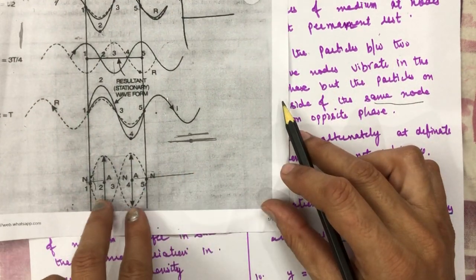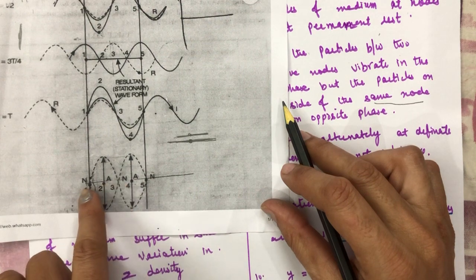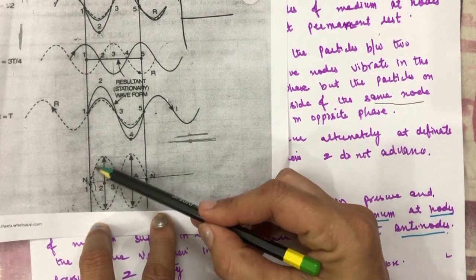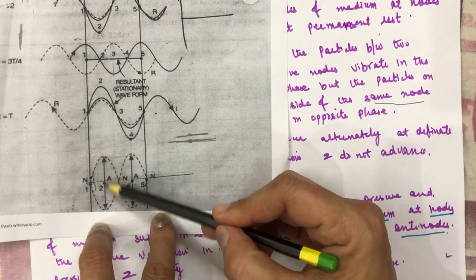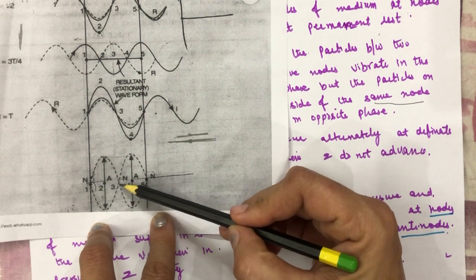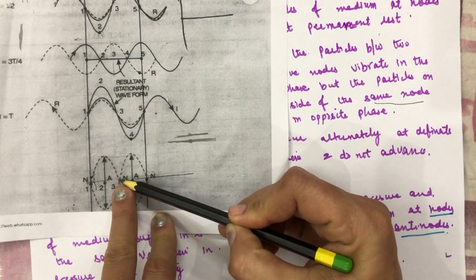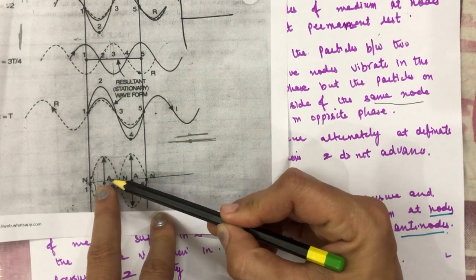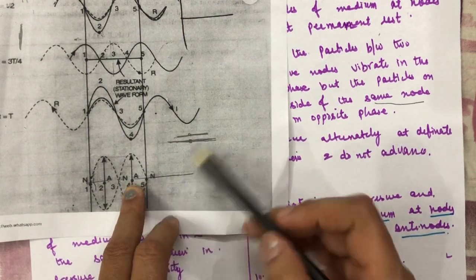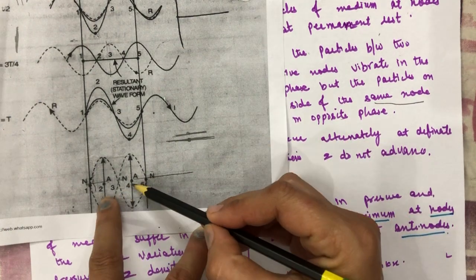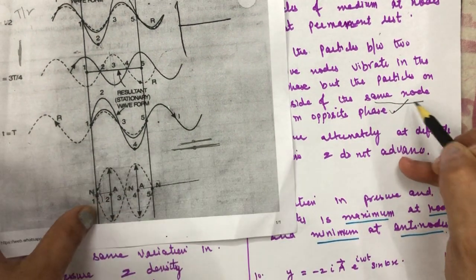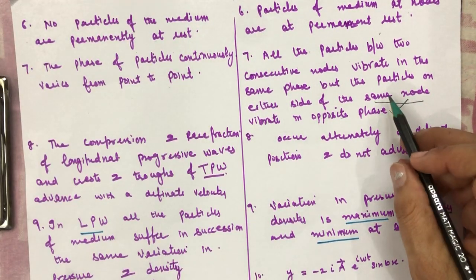But taking this node, the particles on the left side and on the right side of this node vibrate in opposite phase. One is in this direction, the other in this direction. So this is about the phase.